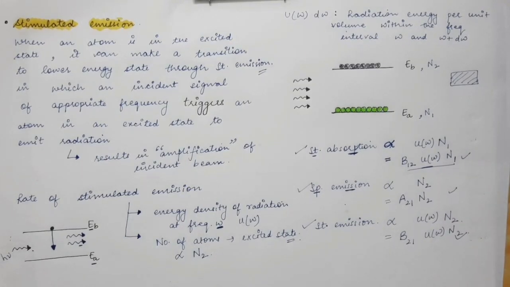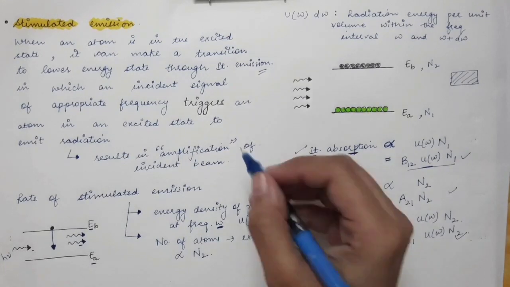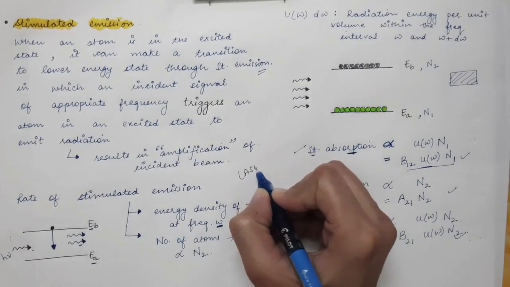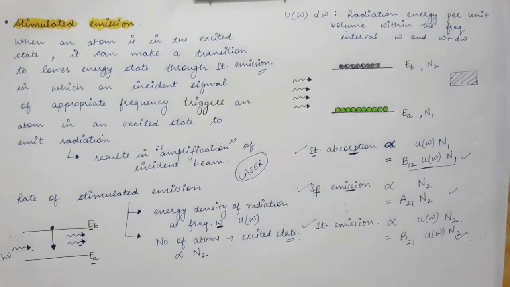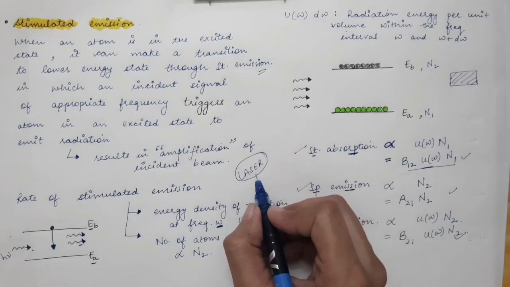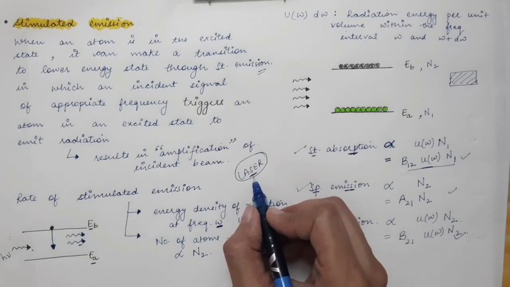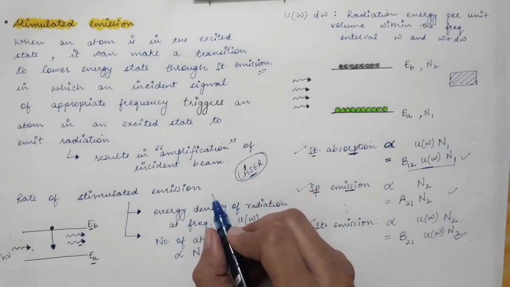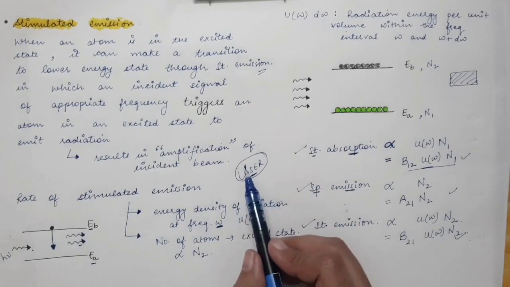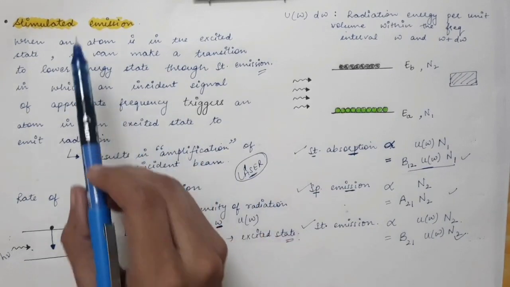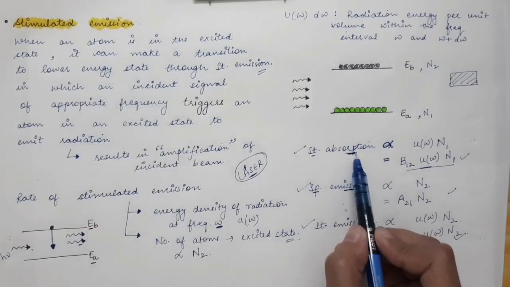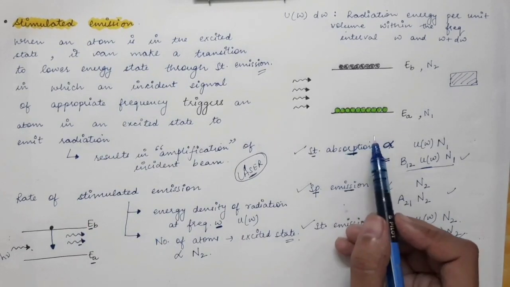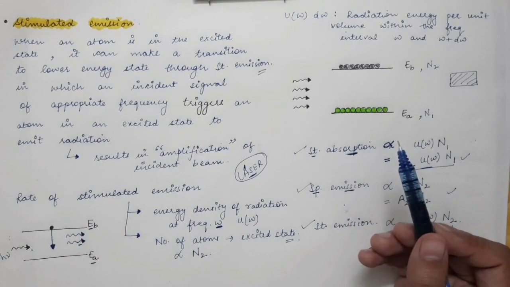Now, in the case of laser, what do we want? Laser works on stimulated emission only, because in laser we need amplification of radiation, and amplification is only possible through stimulated emission. In the case of absorption, the photon is completely absorbed, so there is no amplification.